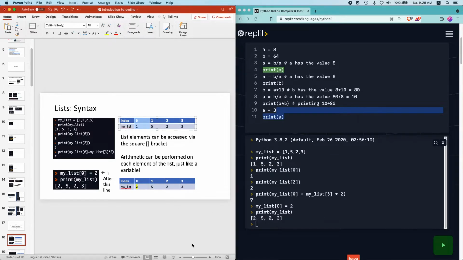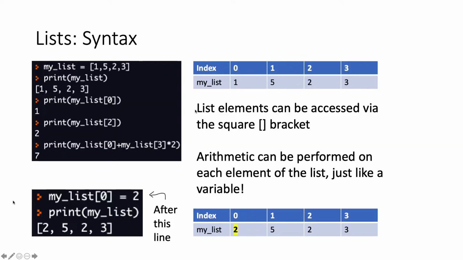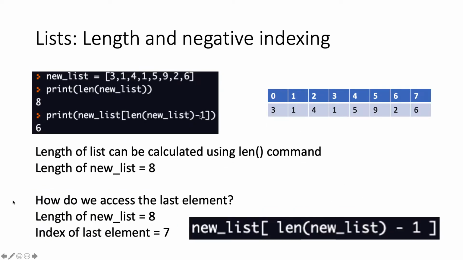Okay, so the upshot of this is that lists are essentially many variables, just that you can access them via this indexing system. And if you want to access the nth element, it will correspond to index n minus 1. One more thing: what if I have a very long list, and I want to count the number of variables? You can use something called the length.